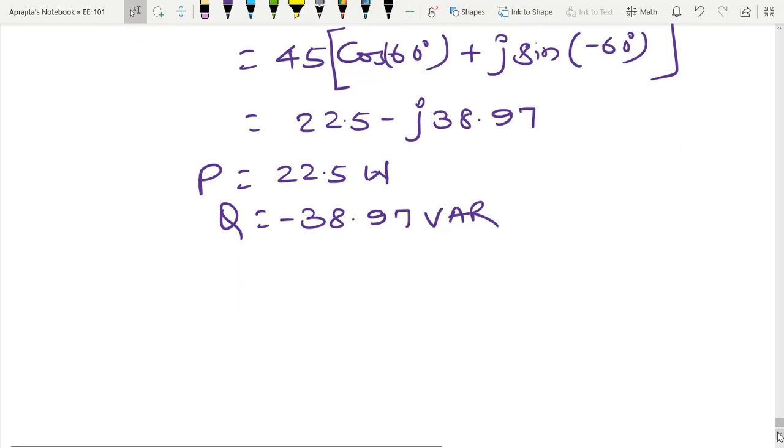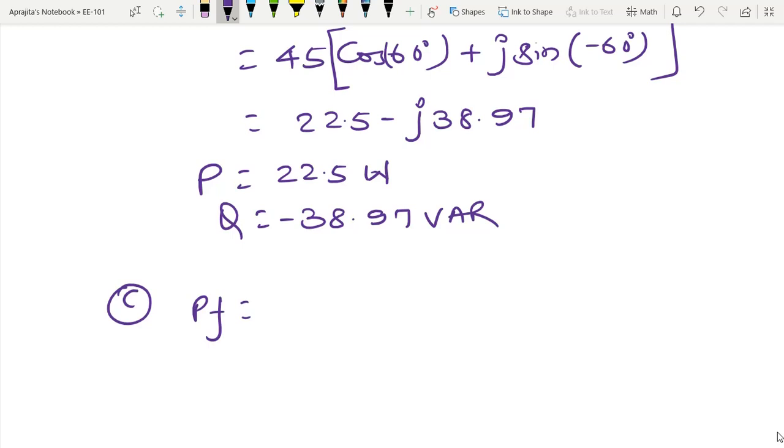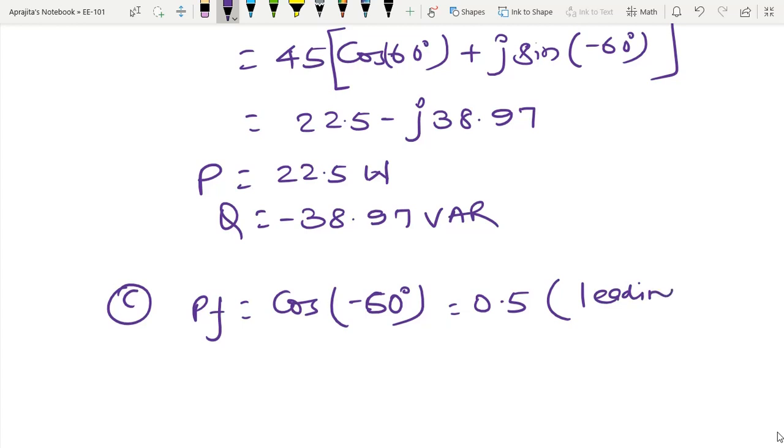Now I have to calculate the power factor, which is the cosine of the angle, minus 60 degree, and that is 0.5, and here this is leading.